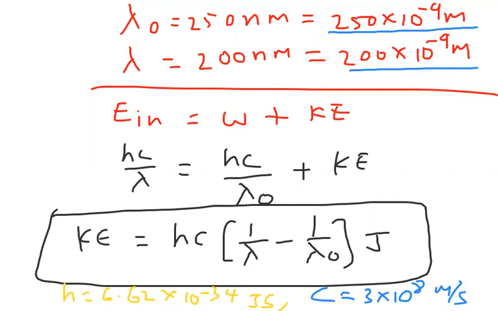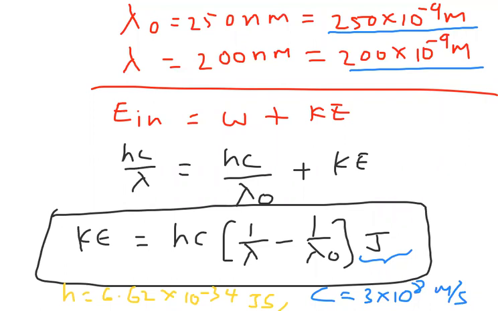H value, Planck's constant, is 6.62 into 10 power minus 34 joule second in SI units, and C value is 3 into 10 power 8 meter per second. This is also in SI units. All SI units, if you substitute, then we can get the answer in joules. Like that, we have to solve this problem. So I hope you understood how to handle the situation.